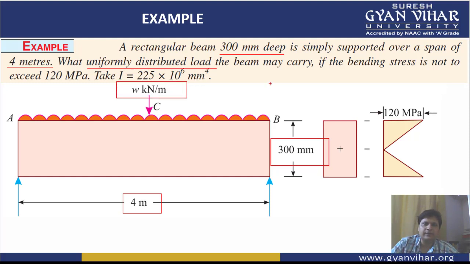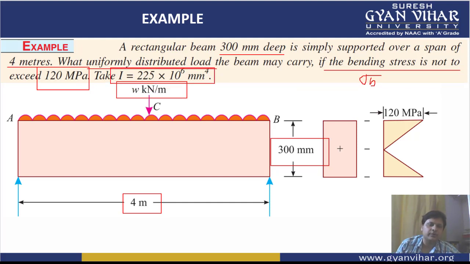We have to calculate the value of this UDL the beam may carry if the bending stress sigma b should not exceed 120 megapascal. Also, the moment of inertia is given to you as 225 into 10 to the power 6 mm to the power 4.